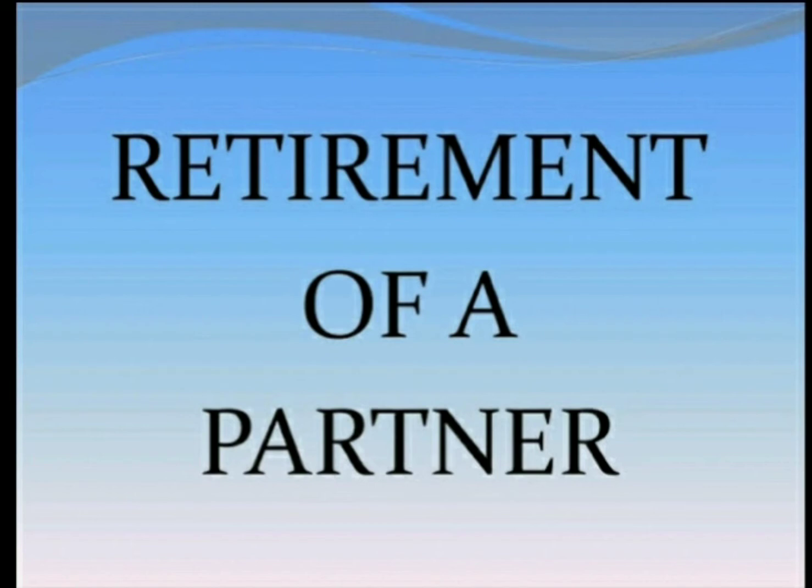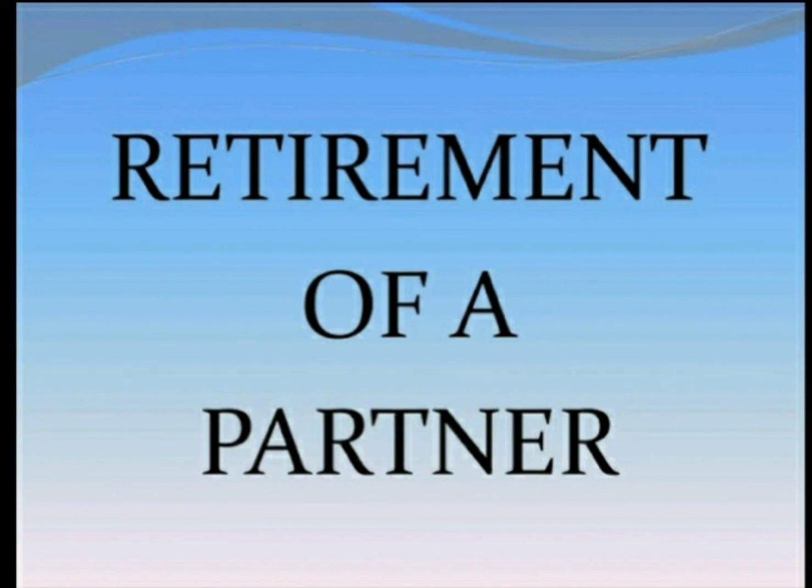At the time of retirement, the retiring partner's claim is settled. The terms and conditions of retirement of a partner are normally provided in the partnership deed. If not, they are agreed upon by the partners at the time of retirement.